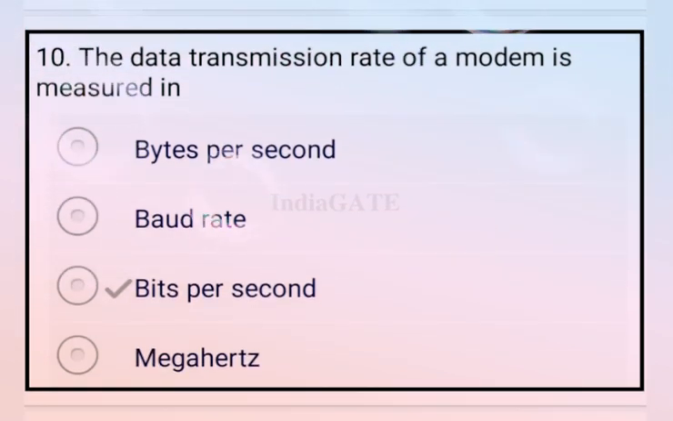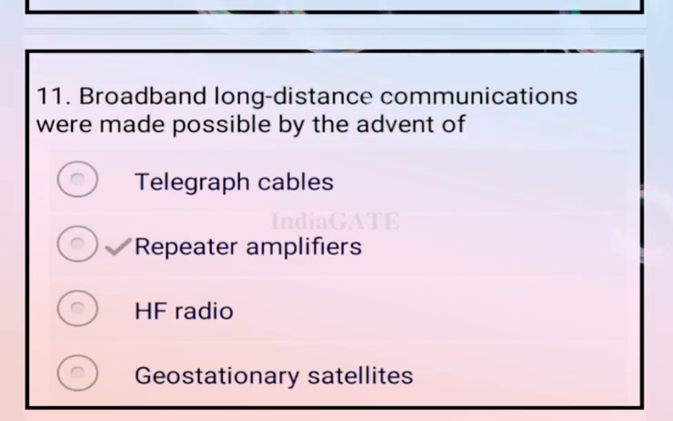The data transmission rate of a modem is measured in bits per second. So option C is your correct answer. Now come to the next question. Broadband long distance communication was made possible by the advent of the repeater amplifier. Option B is your correct answer.